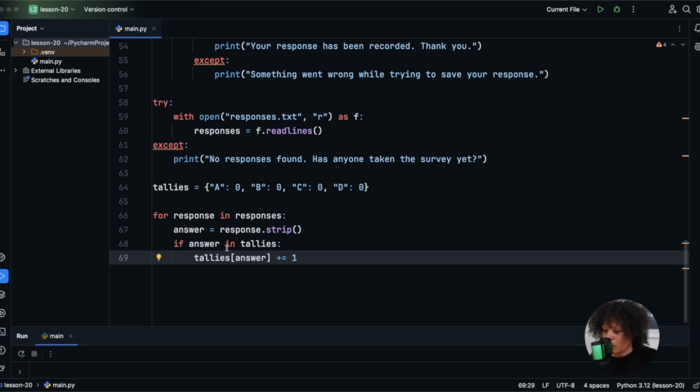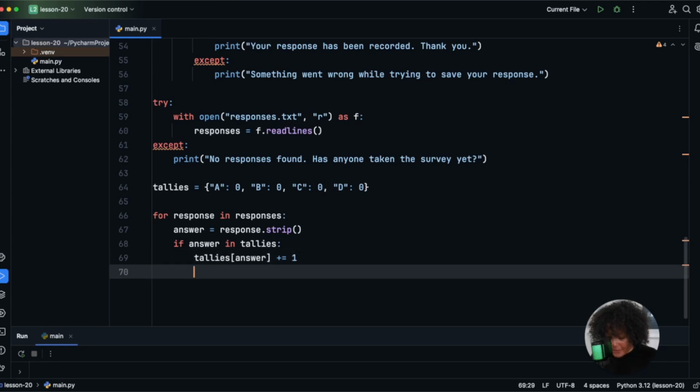And then we're going to do a little check. If the answer is in tallies, so we're looking for whether that answer is one of the valid options, we're going to do tallies[answer] += 1. So we're going to add 1 to the count for that specific answer.